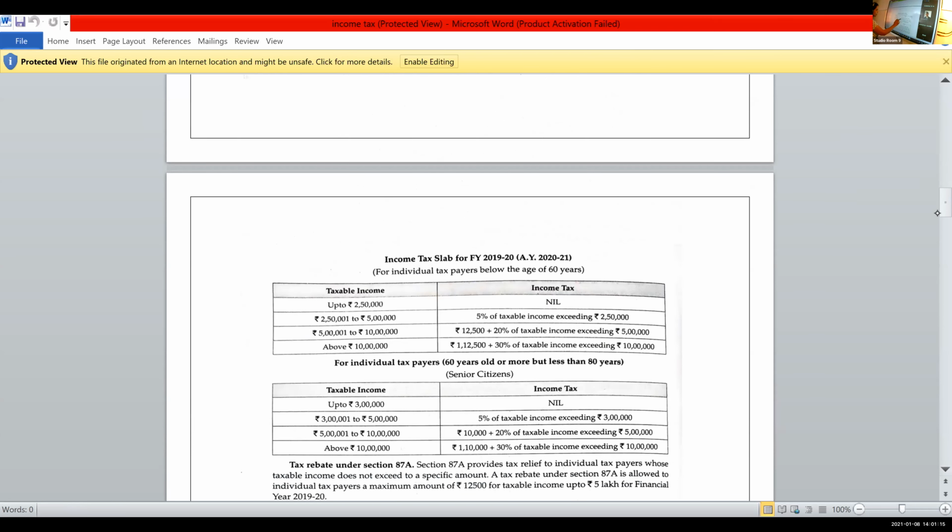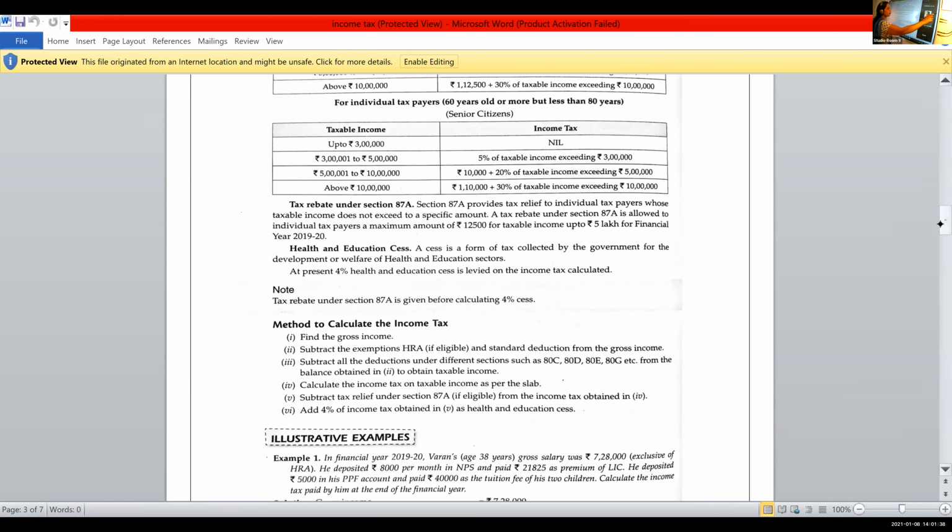So it is 12,500 plus 20% of the income exceeding 5 lakh. From 5 lakh 49,000 you subtract 5 lakh. So you'll get 49,000. For the 49,000 you find out what is 20%.